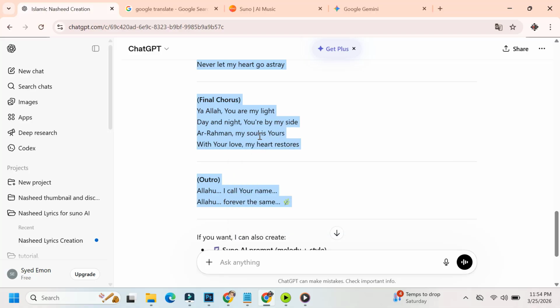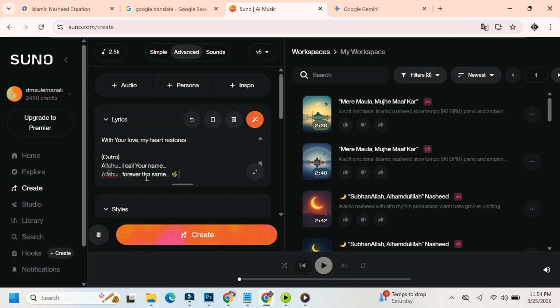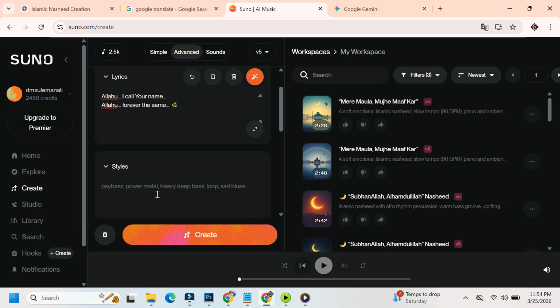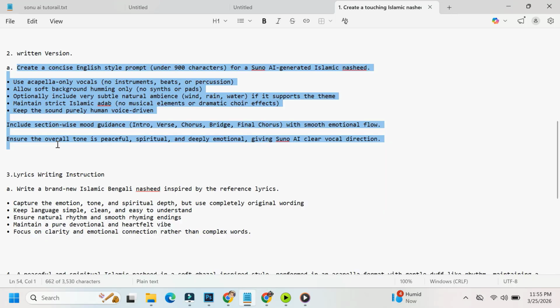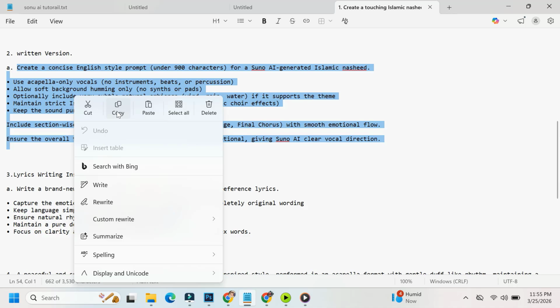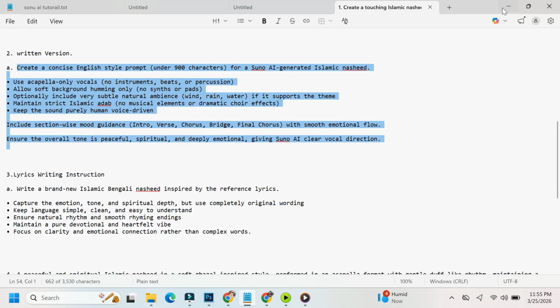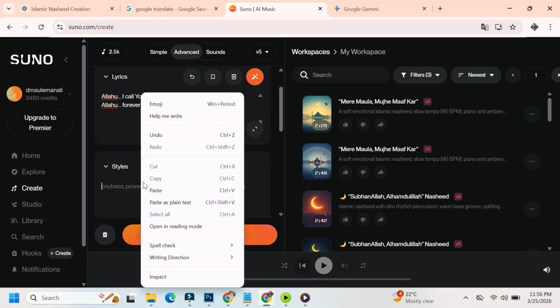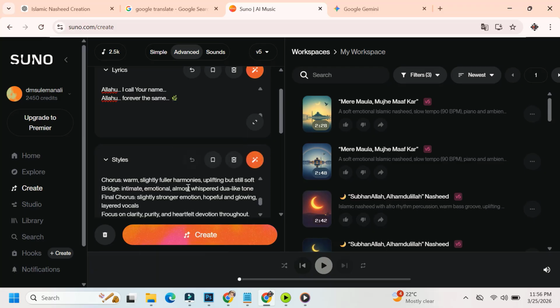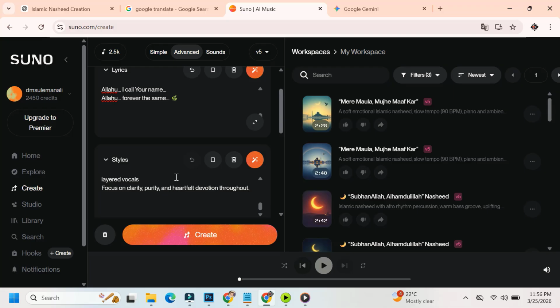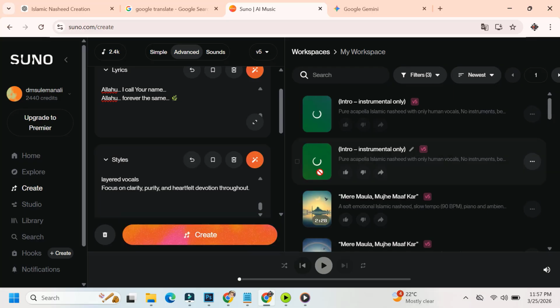Now go back to Suno AI and paste the lyrics. Next is style description, which is very important. Here you describe the emotion of the song, tone and mood, whether music is allowed or not. For example, for Islamic Nasheed: no instruments, only vocals, soft humming or natural sounds. You can also generate this style using AI. After that, paste the style into Suno and click Create. Now Suno will generate 2 songs for you. You can listen to them and choose the best one.